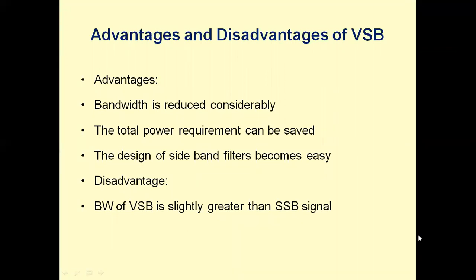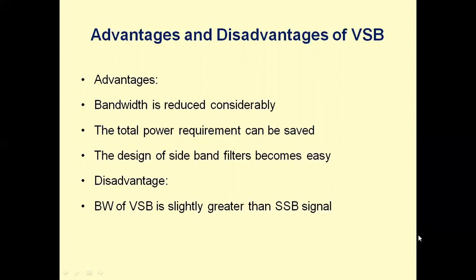Now the basic advantages of the VSB are: bandwidth is reduced considerably, slightly higher than SSB. The total power requirement can be saved, so low power compared to DSB-SC, whereas there is a slight increase of power in VSB compared to SSB.